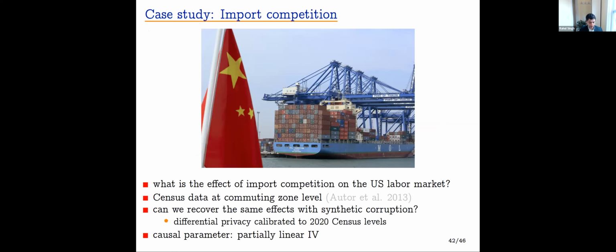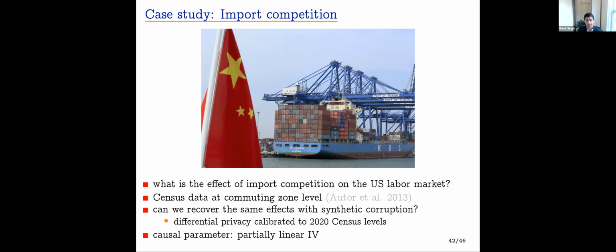Let me end by doing a case study. Here we're going to use Autor, Dorn, and Hanson's important paper in the American Economic Review, where the data is from the census and it's at the commuting zone level. The original research question is, what is the effect of import competition on the US labor market? And our follow-up question will be, can we recover the same effects with synthetic corruption? In particular, with differential privacy calibrated to 2020 census levels.